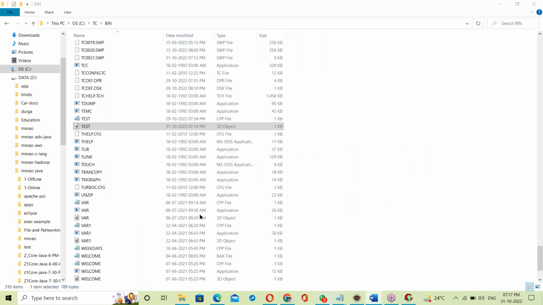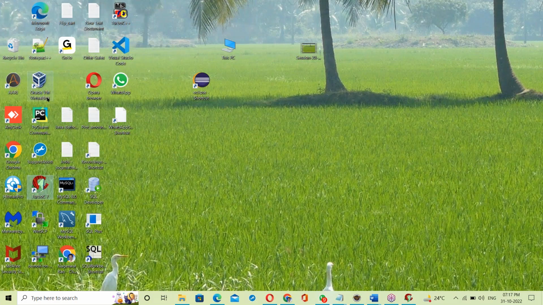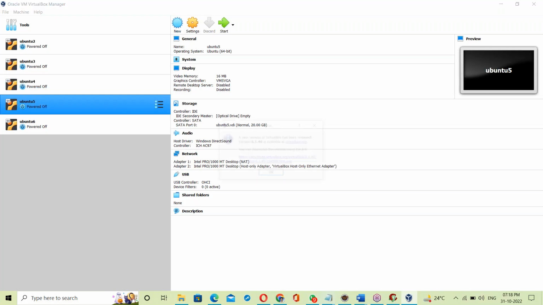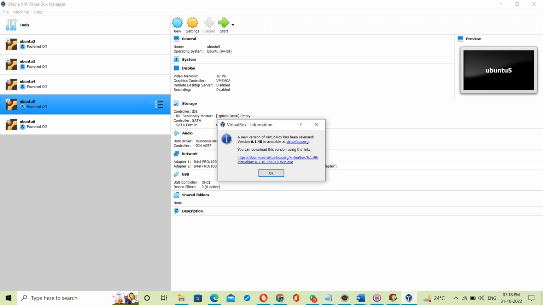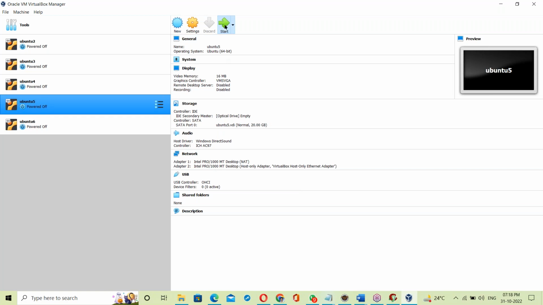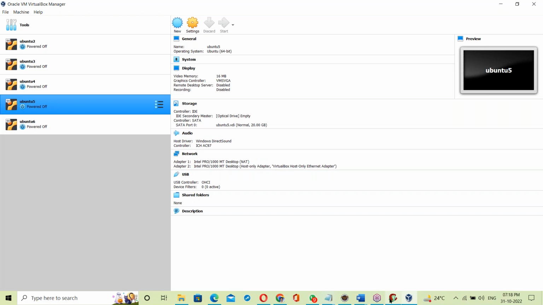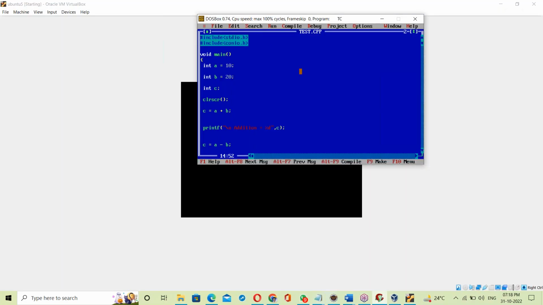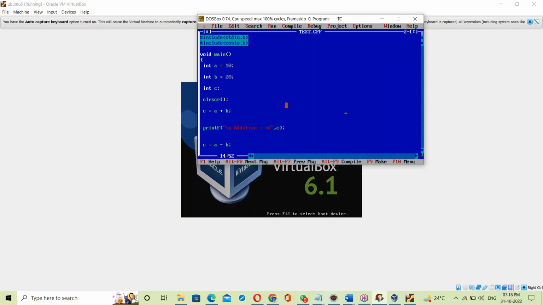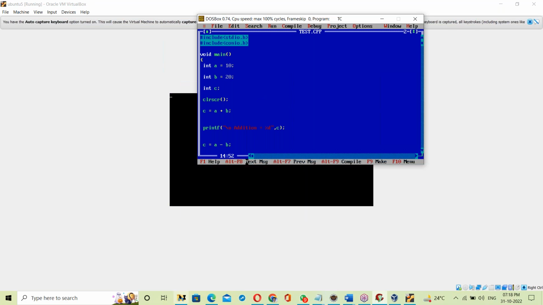Let me show the same thing on the Linux base. In Windows-based Turbo C, it compiles in the backend and creates the exe file in the backend. All this happens in the backend.